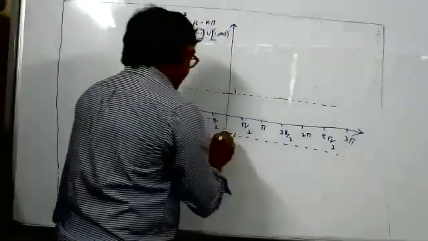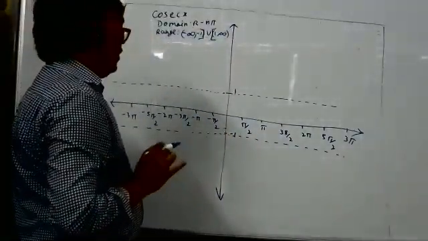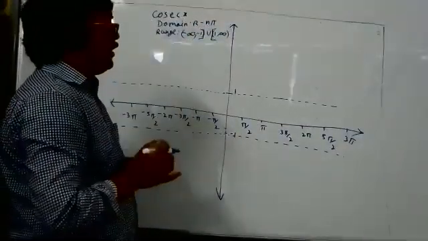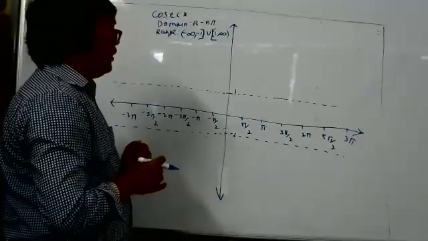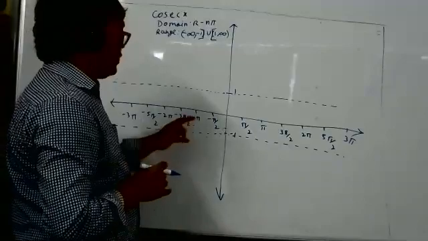And you can see the graph from the textbook to understand more neatly. Now what happened? This function is not defined. Where is it not defined? It is not defined at 0, pi, 2 pi, 3 pi, and also minus pi.